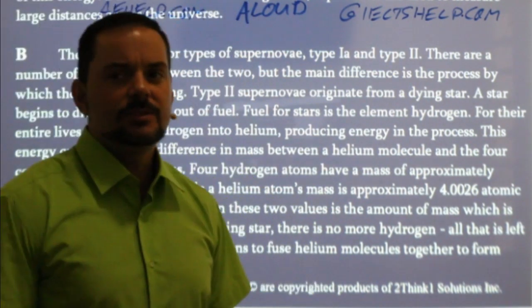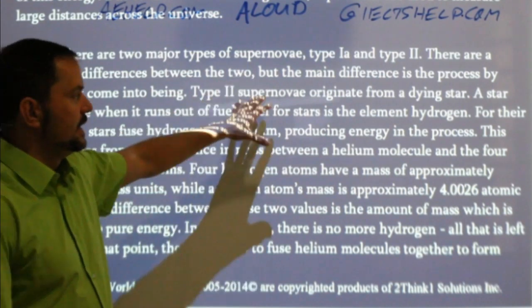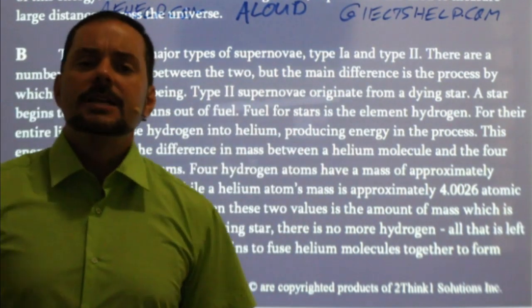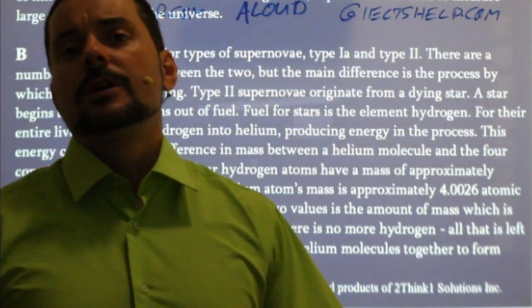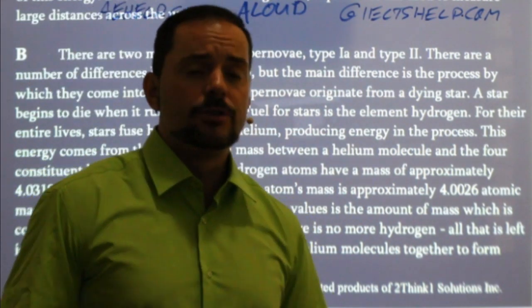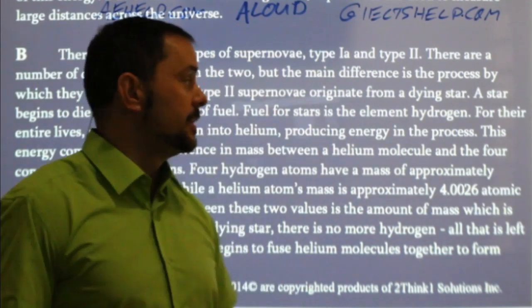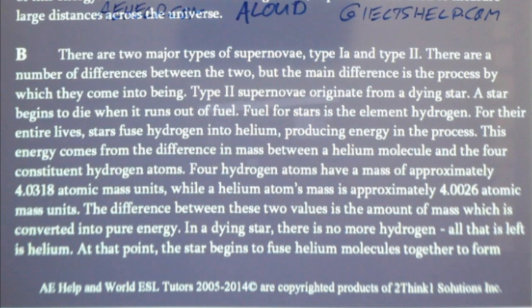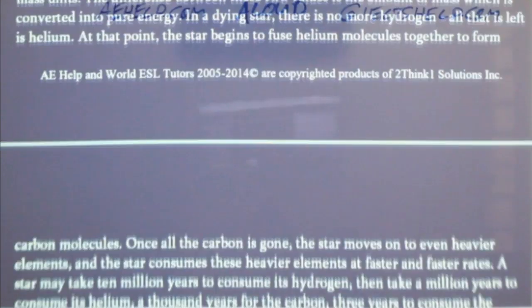Amarjeet says it talks mostly about type 2 supernovae and how they come into existence, so how that happens. Yeah, it talks about type 2 supernovae for the most part. It's discussing how that happens with the burning of different types of elements, hydrogen, helium, and so on.